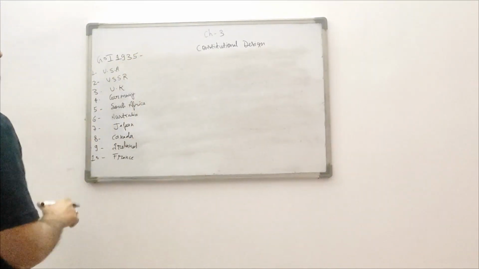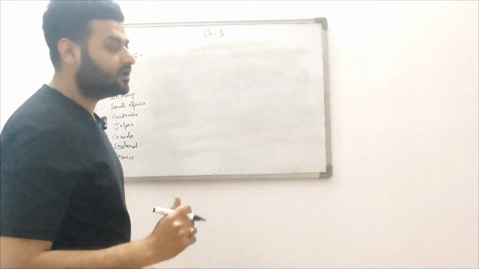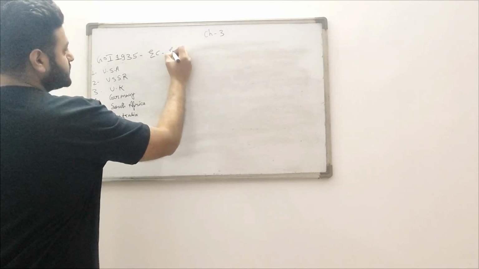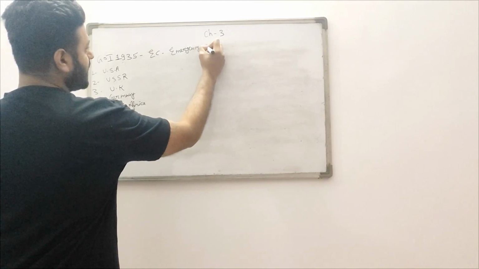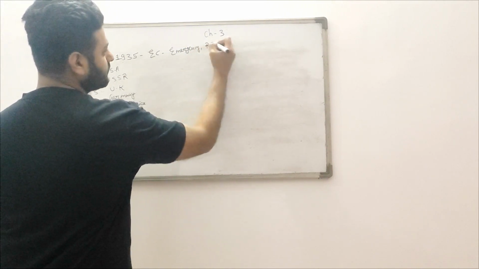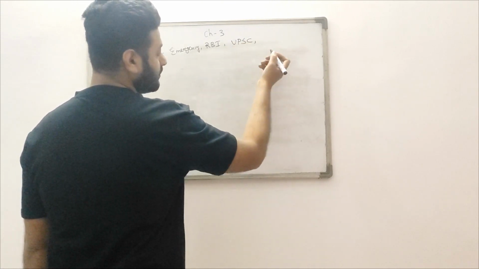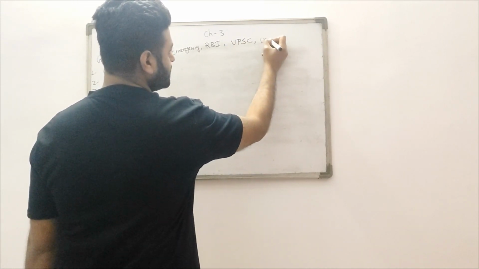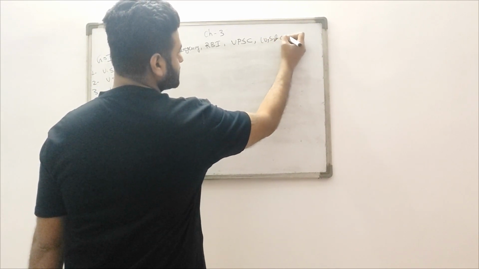First of all, we shall start from the Government of India Act 1935. From it, we have taken the Election Commission, second emergency provisions, third the RBI, Reserve Bank of India, next UPSC, and next the lists: union list, state list, and concurrent list.